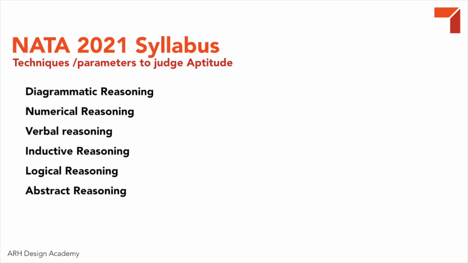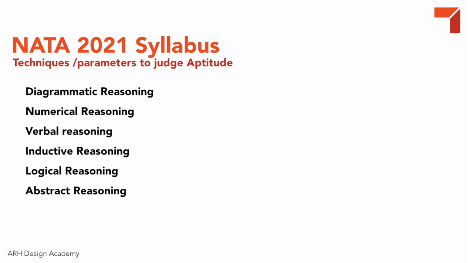Alright, so we have seen the question types. Now let's look at the syllabus. In the brochure they have talked about the outline of the aptitude part, and we can divide it into 2 major parts. First are the parameters or techniques on which they will be judging your aptitude for architecture. Number 1 is diagrammatic reasoning. This does not mean anything different from non-verbal ability, such as mirror image, water image, number of triangles, number of squares, plan, elevation, side elevation type questions. Nothing new.